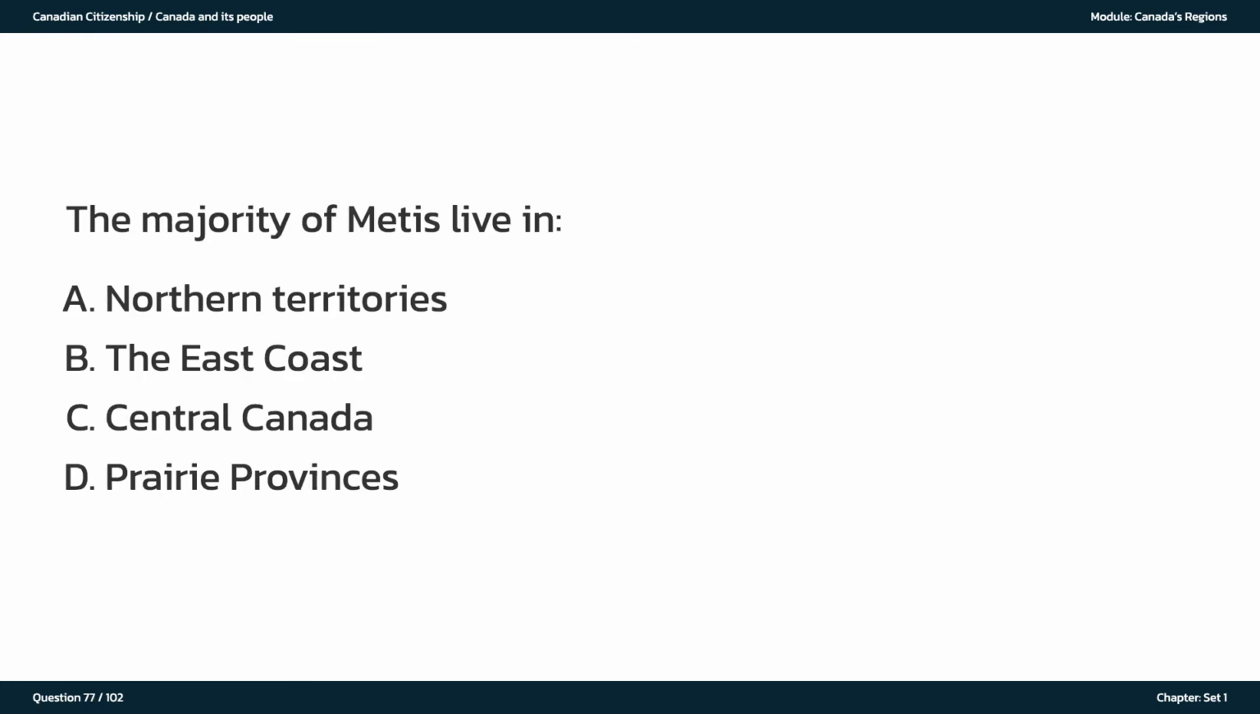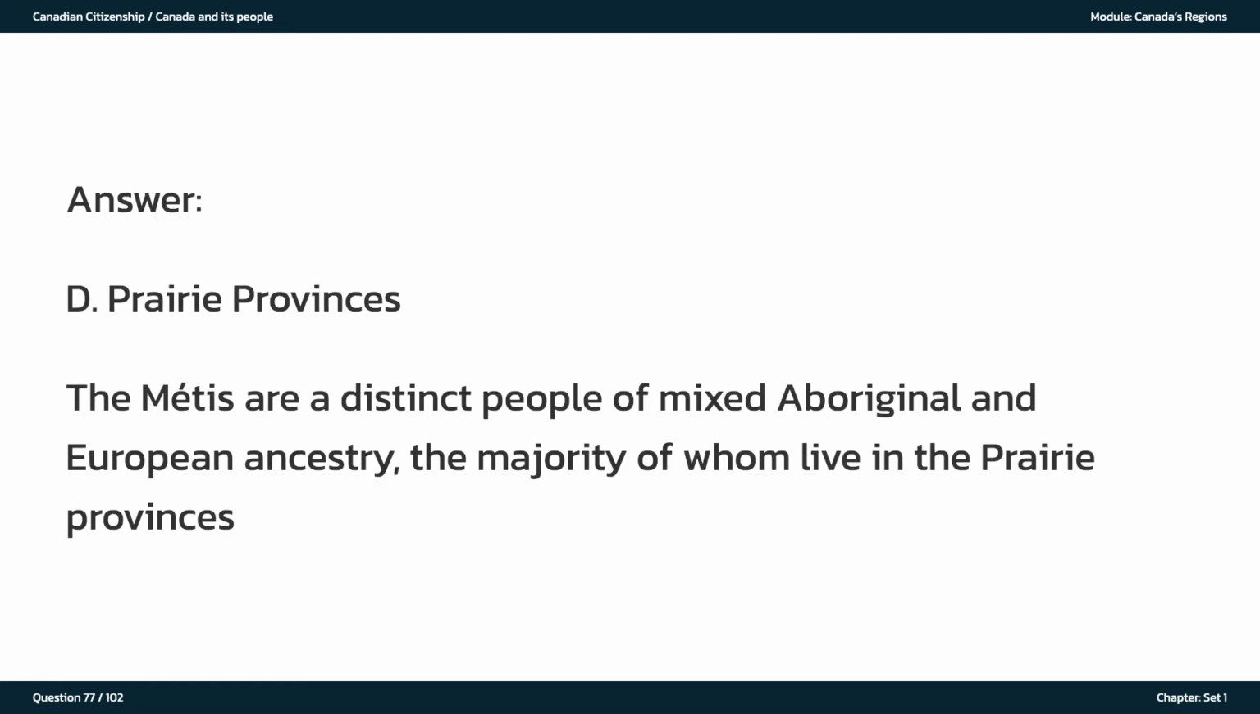The majority of Métis live in A. Northern Territories. B. The East Coast. C. Central Canada. D. Prairie Provinces. The answer is D. Prairie Provinces. The Métis are a distinct people of mixed Aboriginal and European ancestry, the majority of whom live in the Prairie Provinces.